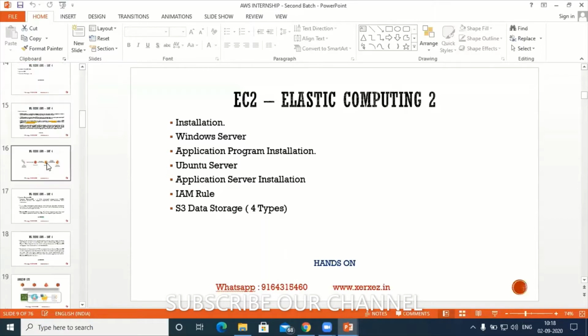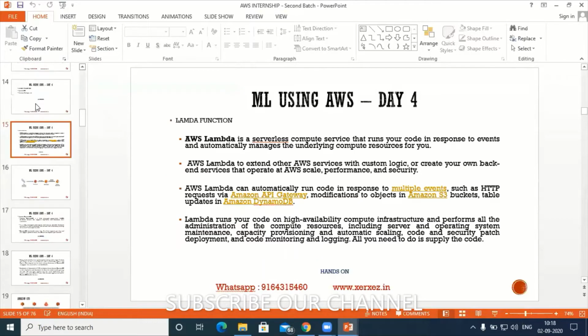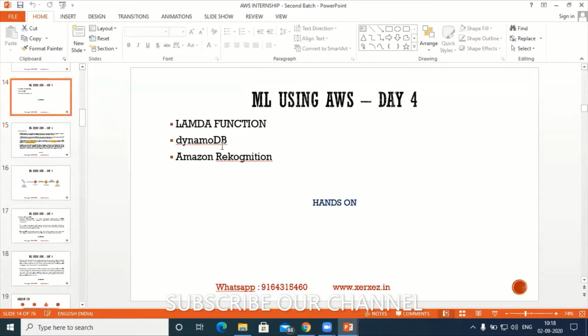Yeah. So this is today's agenda, day 4. I'll focus more on the programming part today. First is the Lambda function. There is one more beautiful service offered by Amazon called serverless, so without a server we can run programs. So we'll talk about Lambda functions. Next is DynamoDB, a NoSQL DB.